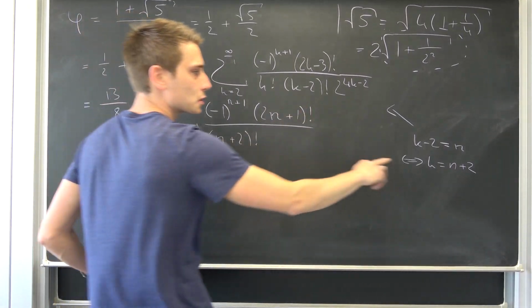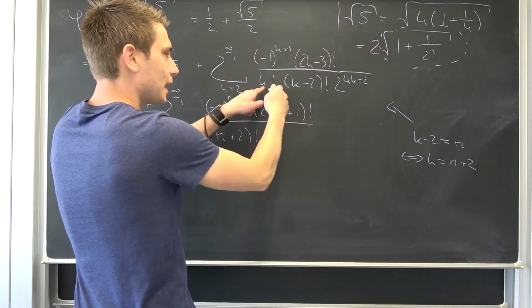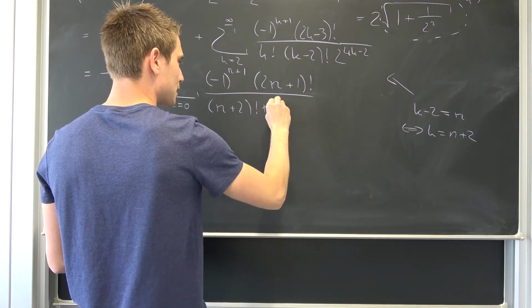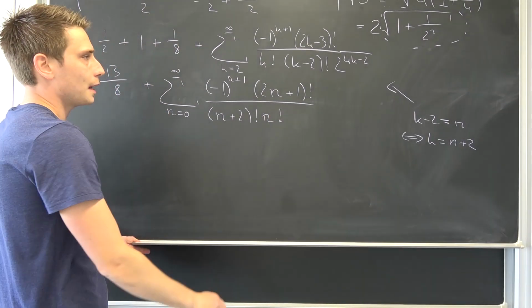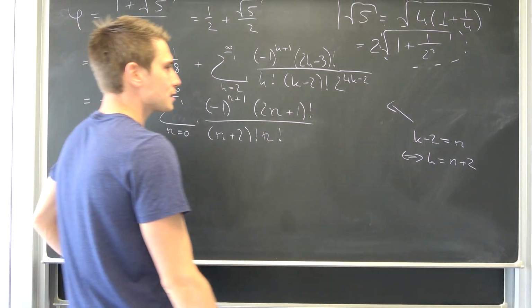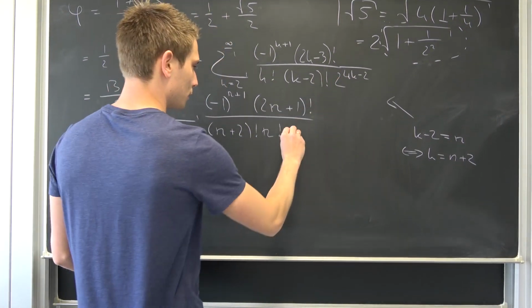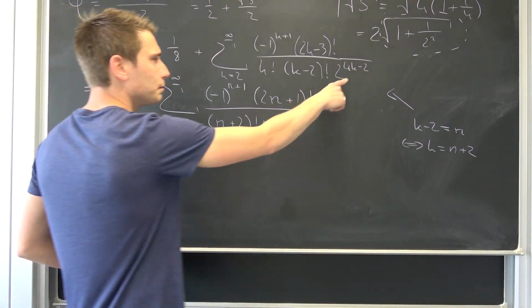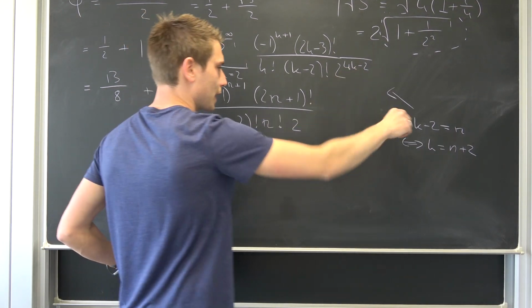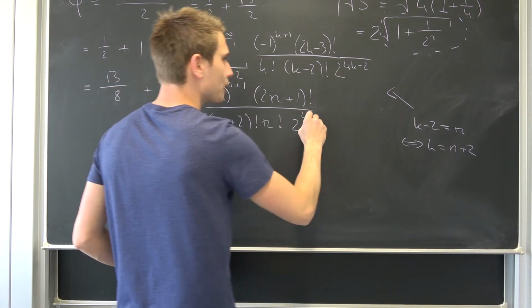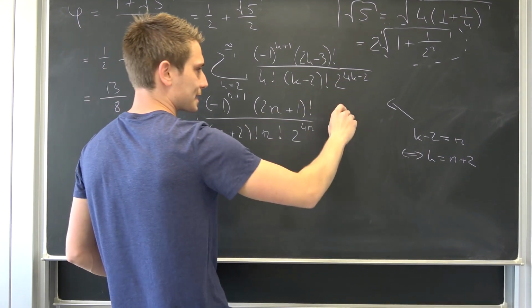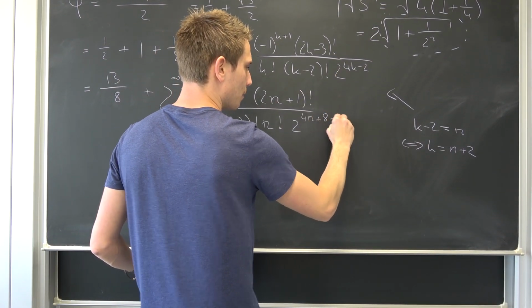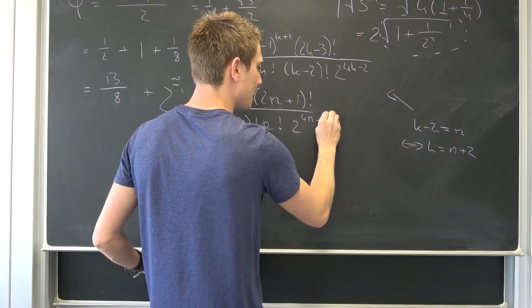Also, k minus 2 is nothing but n, so they kind of switch places right here. So this is n factorial. And then this is going to give us 2 to the, if we get 4k, 4n plus 8 minus 2, giving us 6 right here actually.